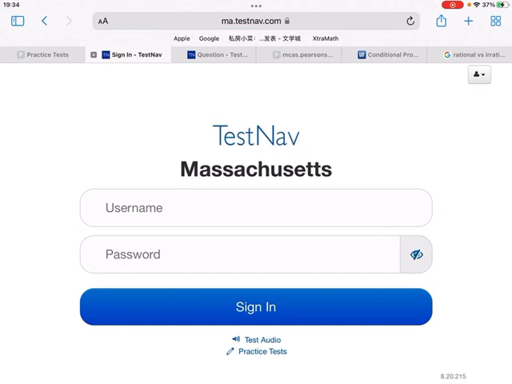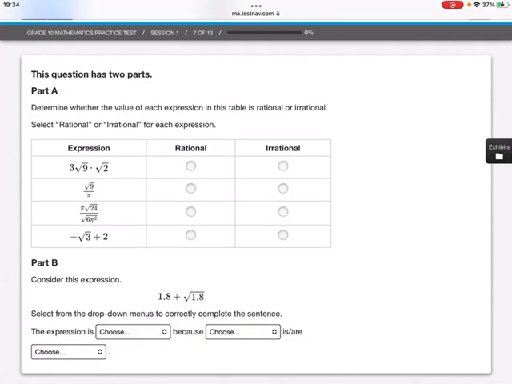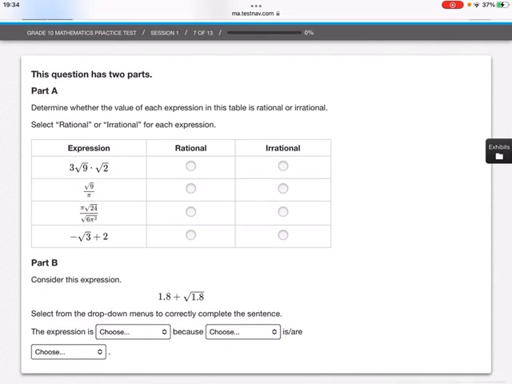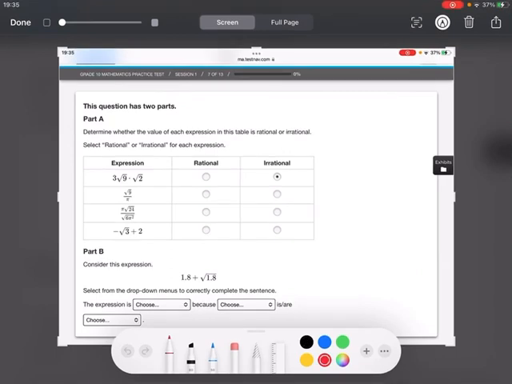So if we go back, nope, wrong tab. If we go back here, can you write this as a fraction? Well, no, you can't, because there's a root here. So if it has a root, like root 9, obviously that equals 3. Let me screenshot this so you guys can see. But root 2, you can't write that as a fraction. So that's why this is irrational.